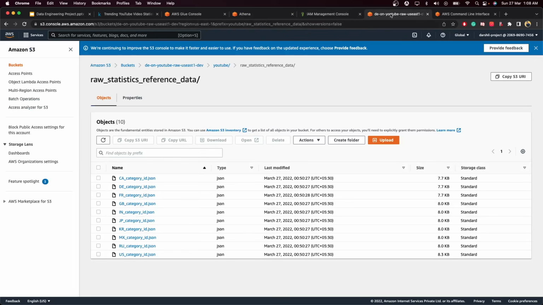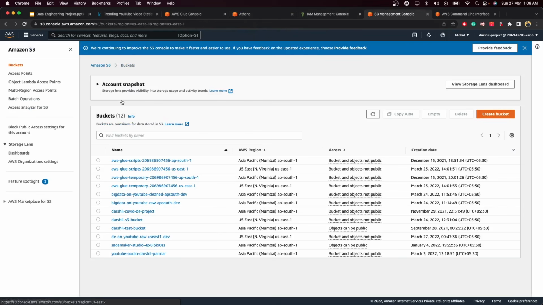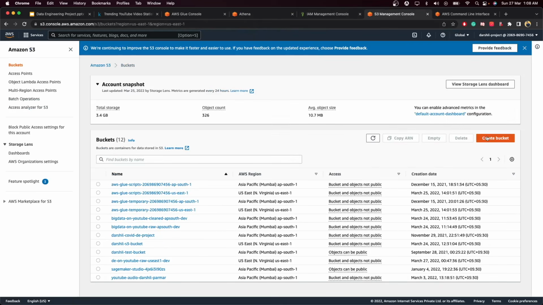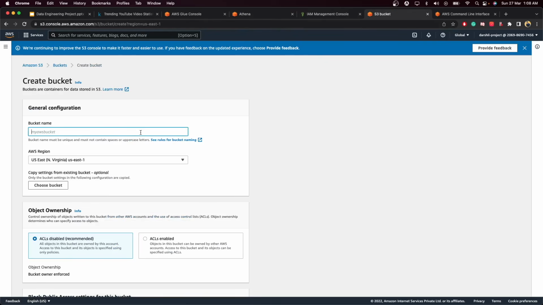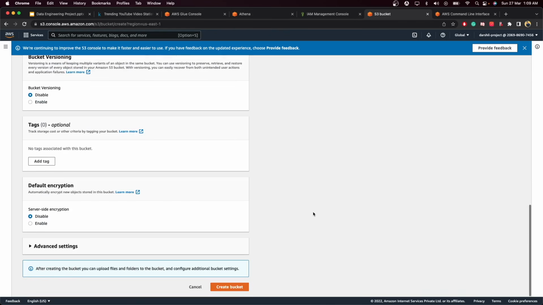Again, you need to go to AWS S3, go to buckets, and create a new bucket. We will give the same name as this, but let me write Athena job. Just keep everything as it is and click on create bucket.